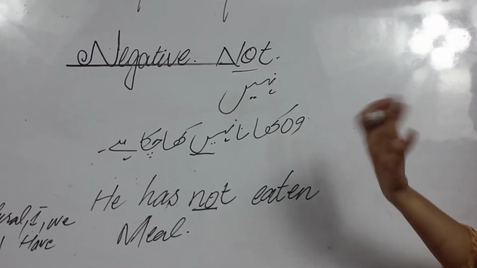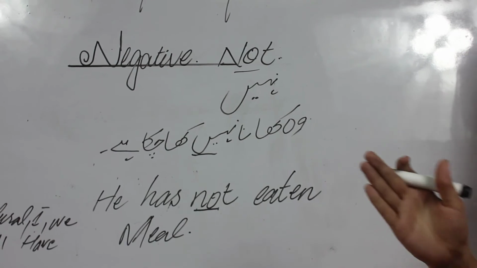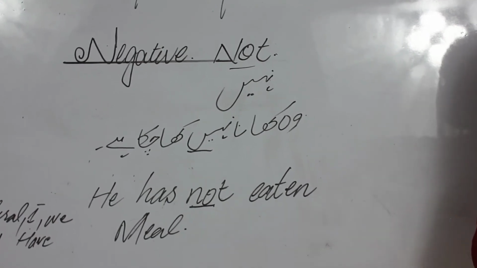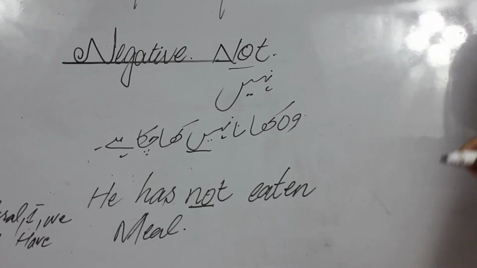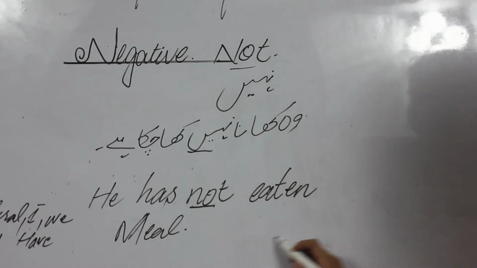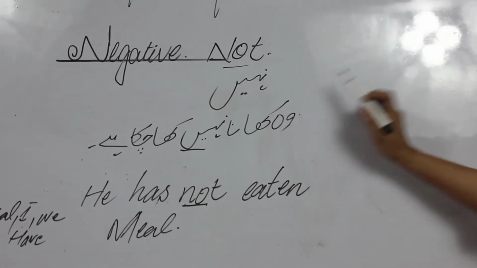But helping verbs help to join statements with each other and help to complete your statement. So this is the criteria to solve a negative statement.